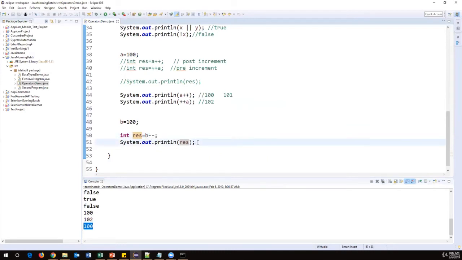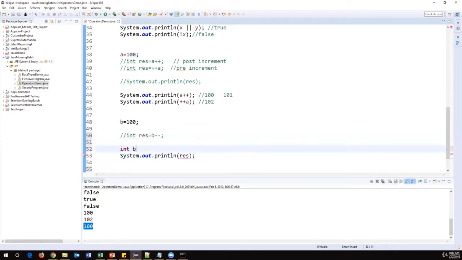Okay. Same thing if I do integer result is equal to minus minus b, then first it will decrement this value, then assign that value to the result, and then we will get the exact output. So we'll get 99. So pre-increment and post-increment, similarly pre-decrement and post-decrement. This is how we need to use increment and decrement operators in Java.